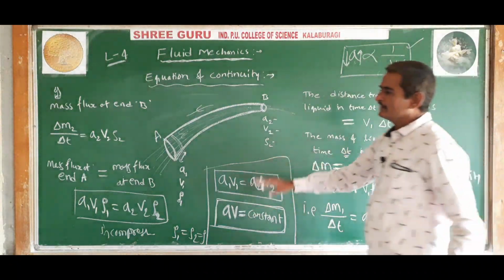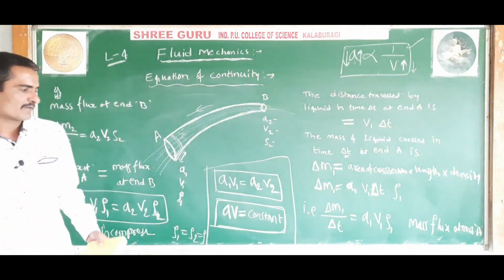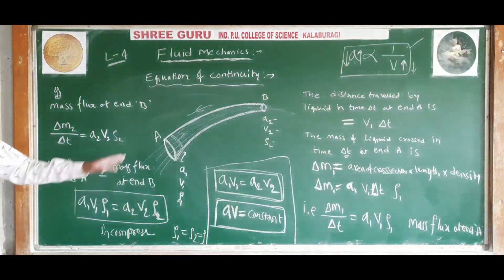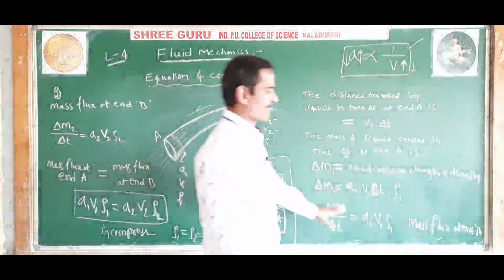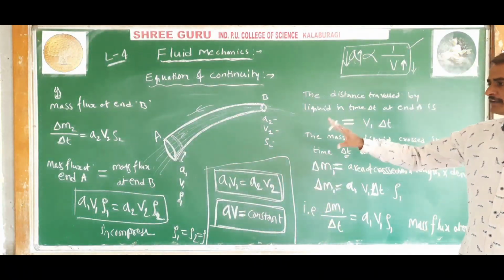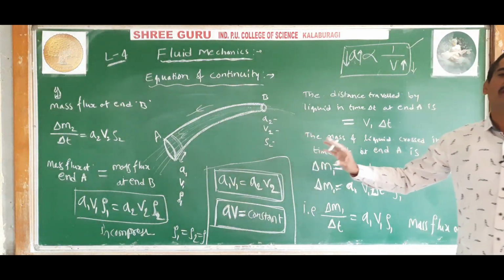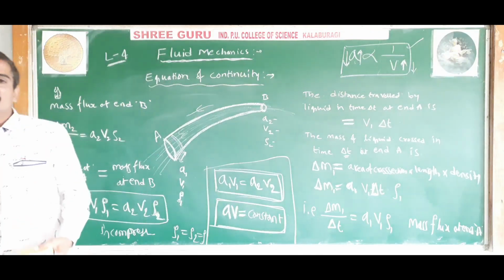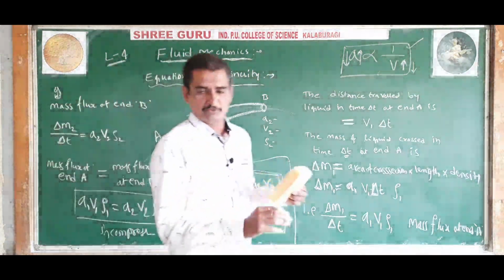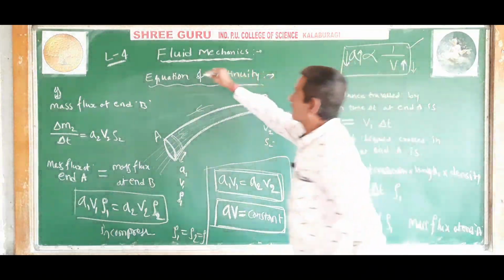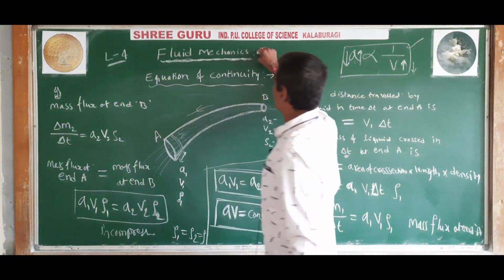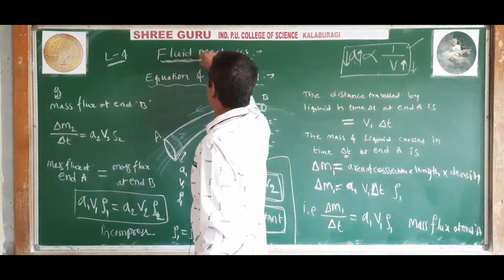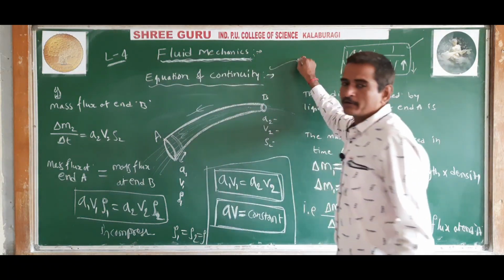Understood? This equation of continuity, remember the formula. Remember this formula; the derivation I did just for your understanding. Understood? Okay. So this equation of continuity is nothing but the application of law of conservation of mass to the fluid mechanics. When the law of conservation of mass is applied to fluid mechanics, we get equation of continuity.